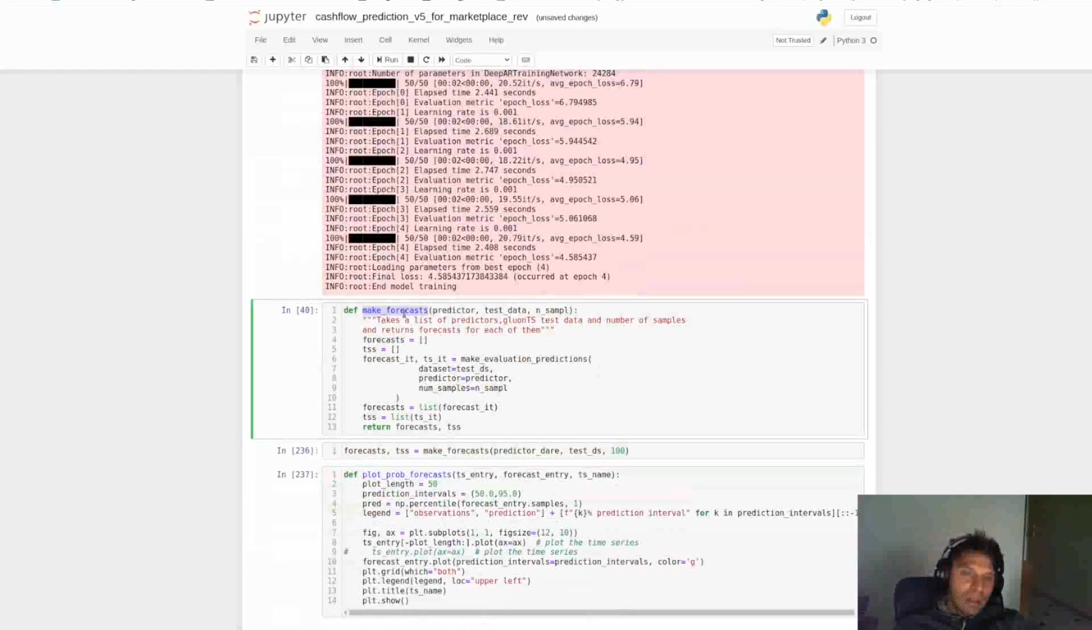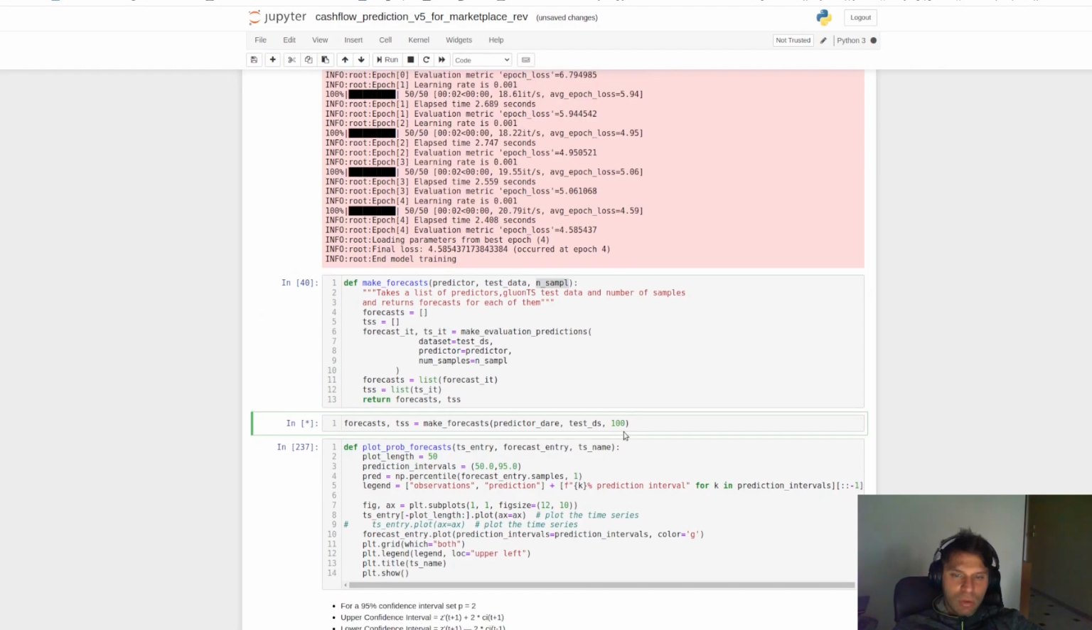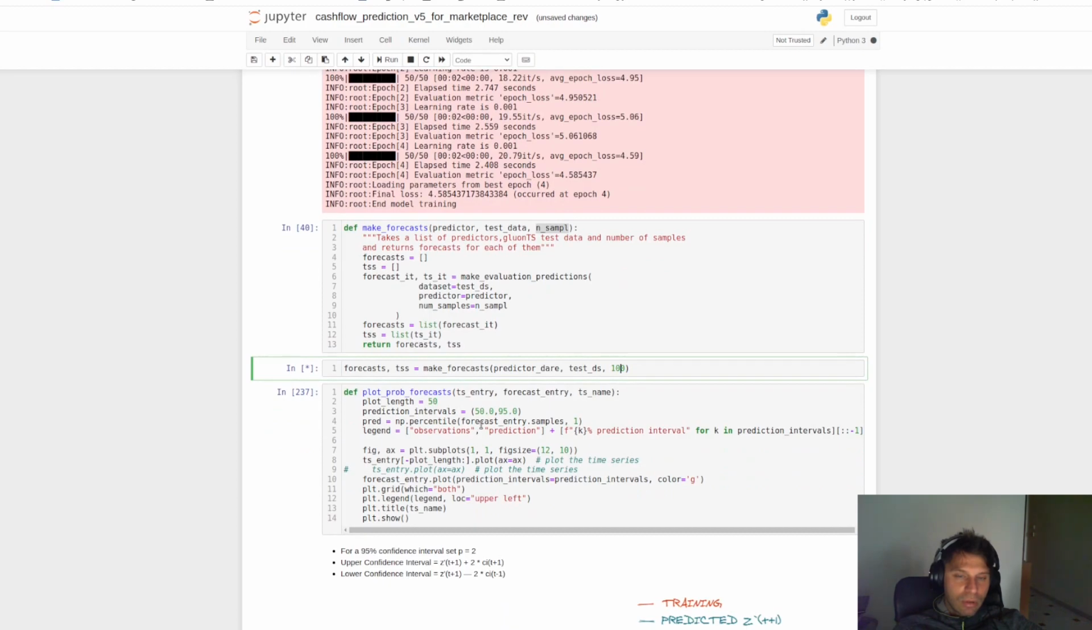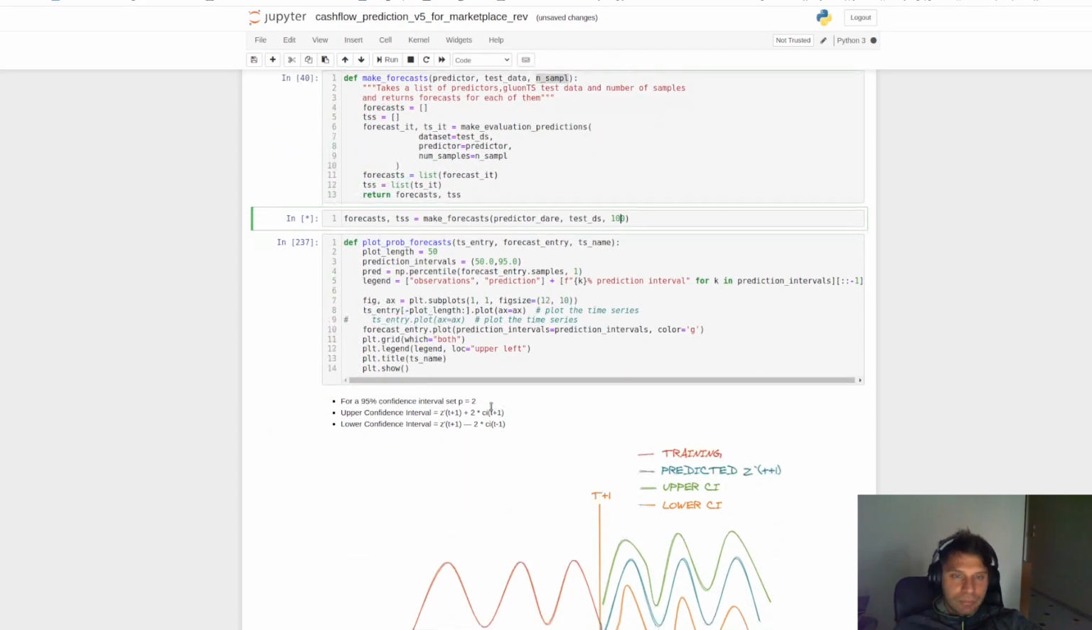This is the function that DeepAR and GluonTS use in order to make the forecast, to extract, let's say, the forecast from the model. It's getting the trained predictor, the test data, and the number of samples. You can use 100, 1000. We are using a normal distribution, so that will not have a great impact on our results.